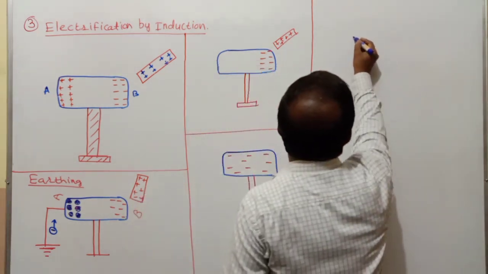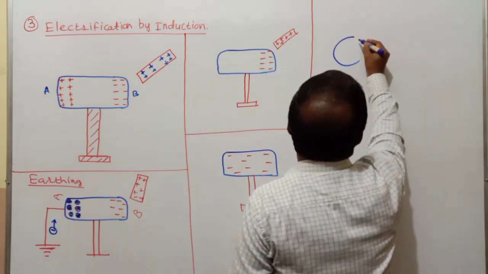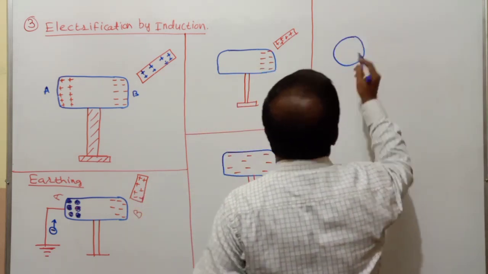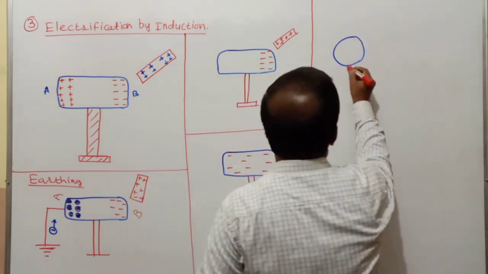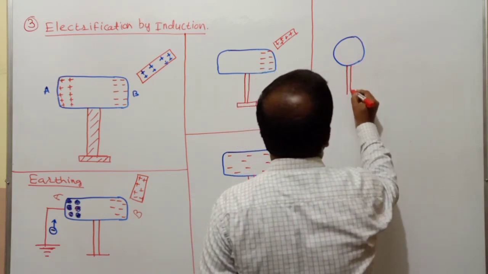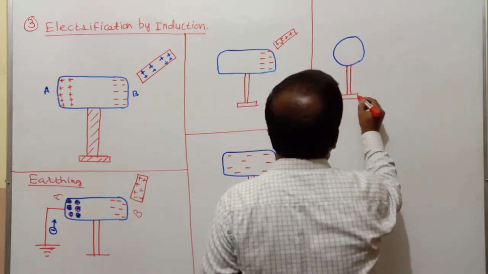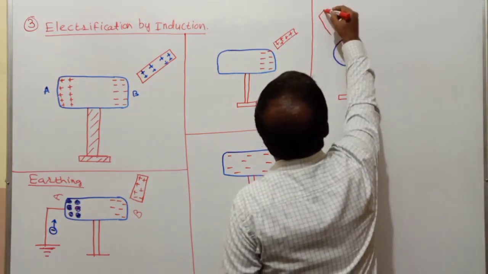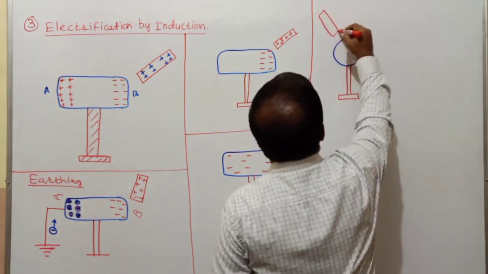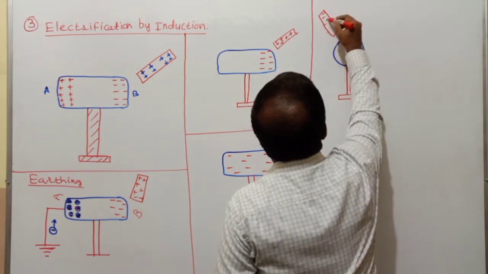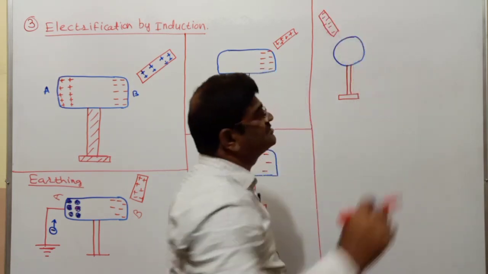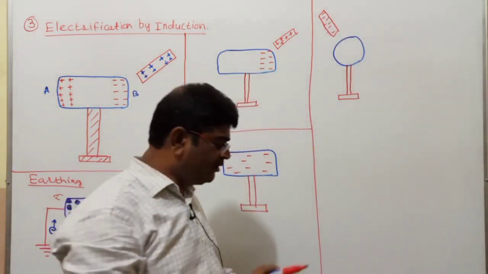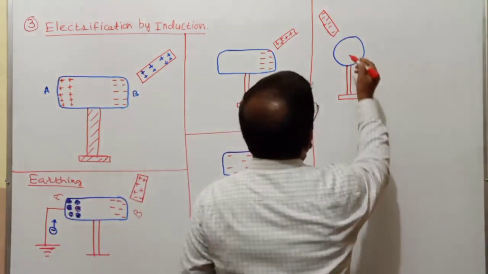Say for example, I have this conducting body. In the neighborhood of this conductor, I am going to have an ebonite rod, a negatively charged ebonite rod. When I do this, what would happen?